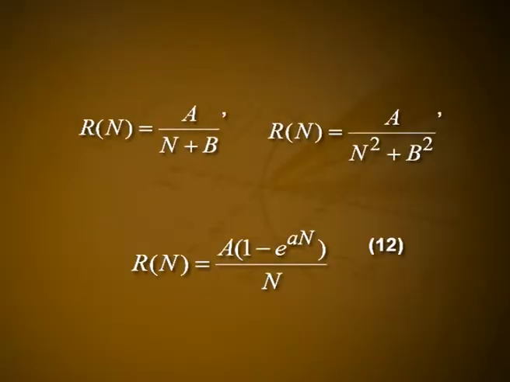Some examples are R(n) = A/(n+B), R(n) = A/(n²+B²), and R(n) = A(1 - e^(-an))/n, where A, B and a are positive constants. The saturation for large n is a reflection of the limited predator capability or perseverance when the prey is abundant.